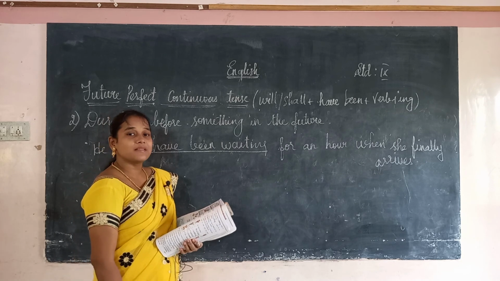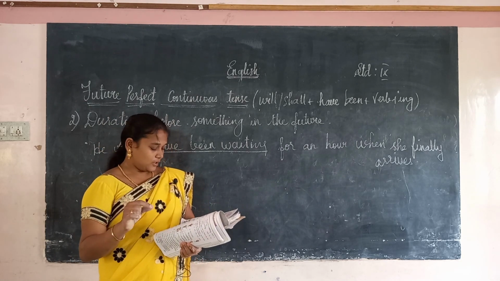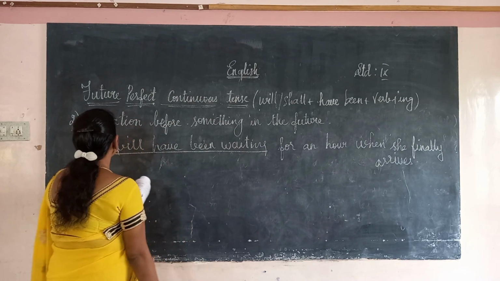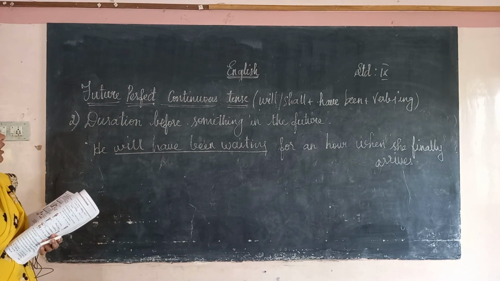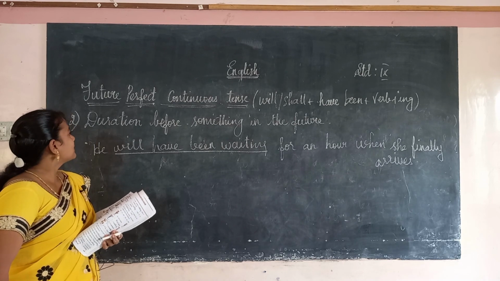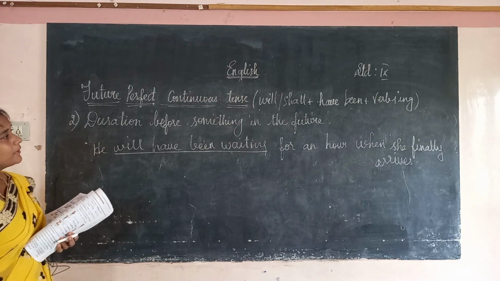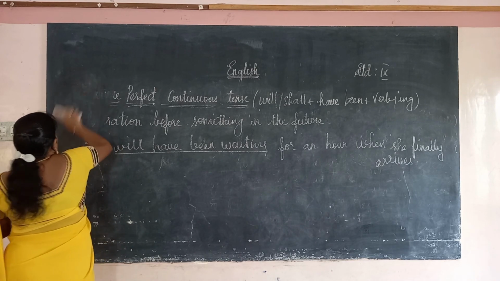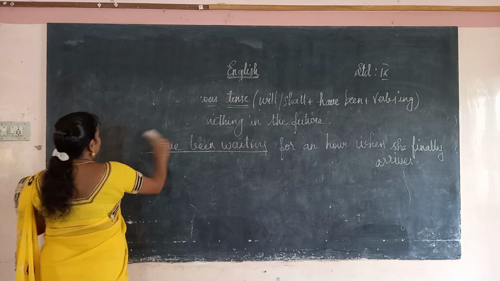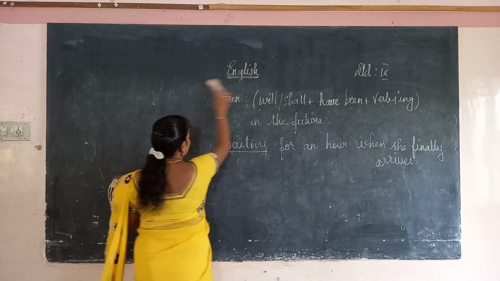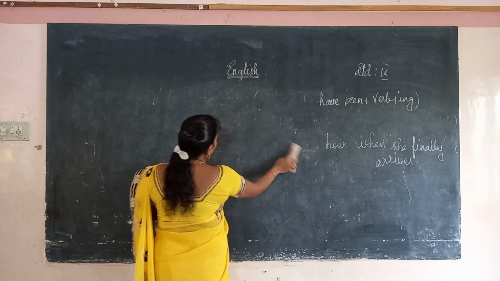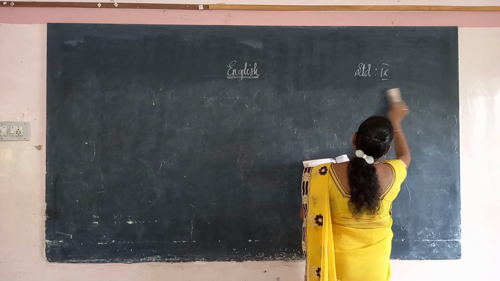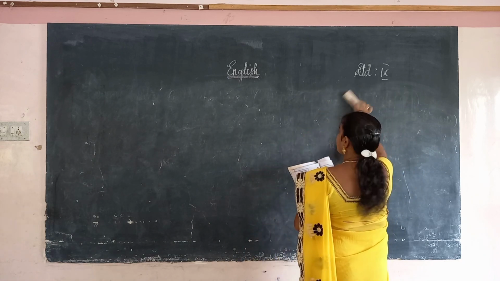In the first case we had discussed the causes of something in the future. So these are the two things we will use. In the first case we will use it for the cause and the second is a duration. Okay, and the pattern will be will, shall, have been, verb plus ing. So now I hope you have understood the future tense: the simple future, future perfect, future continuous, future perfect continuous. So we have discussed all the 4 in the future tense in part 2.